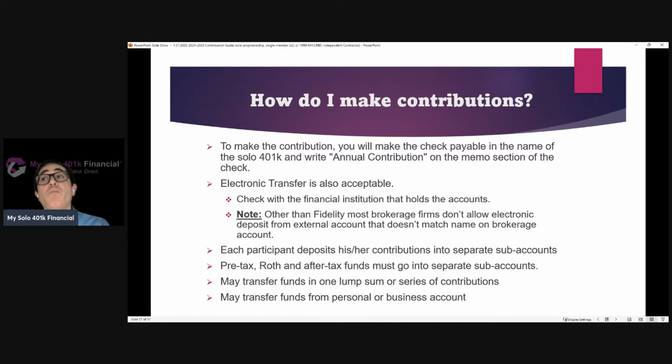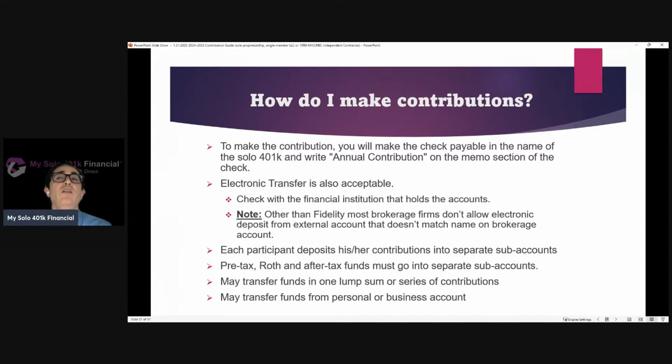So for example, with the brokerage firms, most don't allow electronic deposit from an external account where the name on the external account doesn't match the name on the brokerage account. In other words, the external account is not in the name of the plan, because that brokerage account, of course, is going to be opened up under the name of the plan. One exception to that general rule, though, is Fidelity, which does allow electronic deposit from an external account where the name on the external account doesn't match the name on the brokerage account.